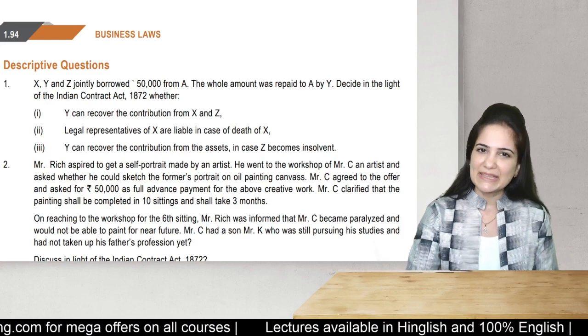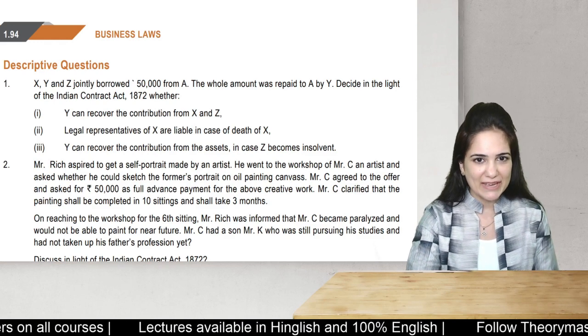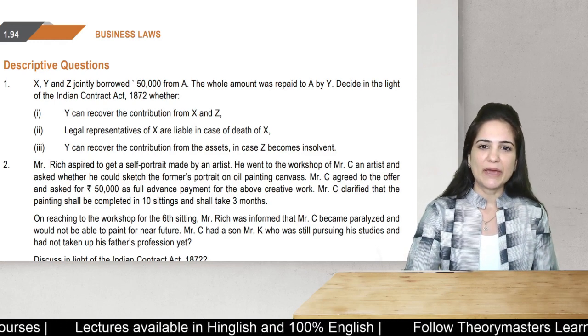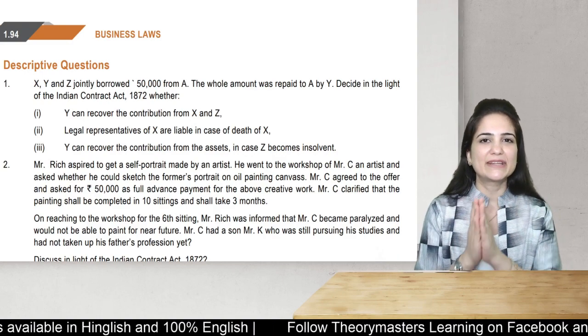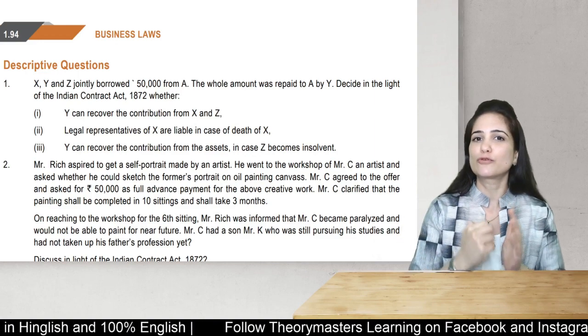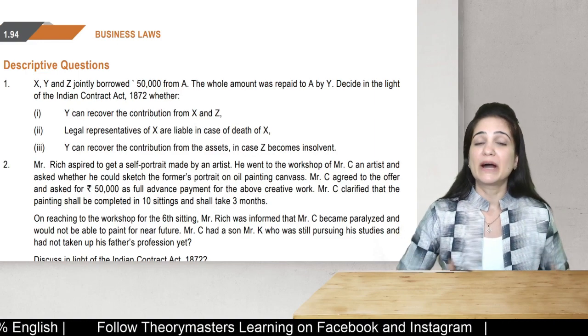X, Y and Z have jointly borrowed rupees 50,000 from A. The whole amount was repaid to A by Y. So X, Y, Z are joint promisors. They have jointly borrowed 50,000 rupees from A. The whole amount was repaid to A by Y.